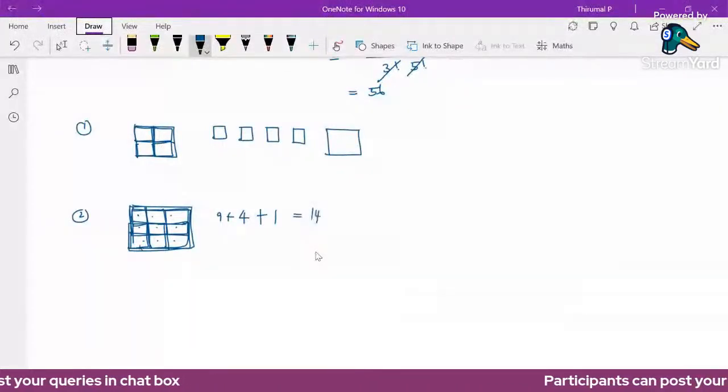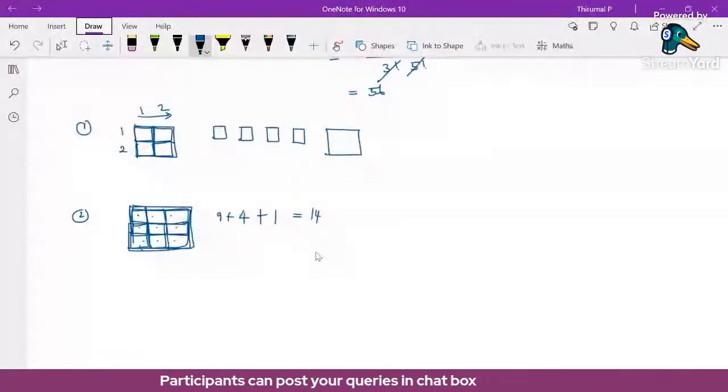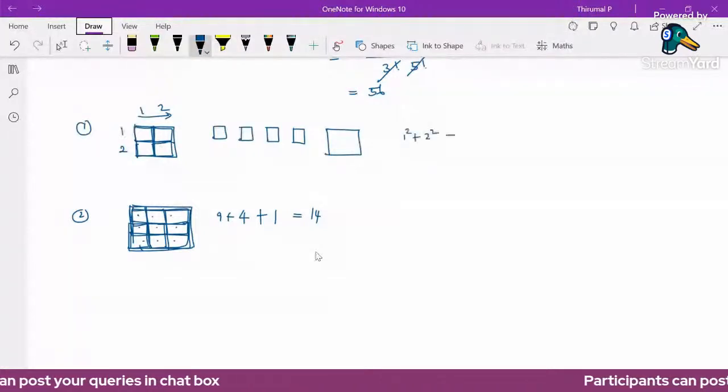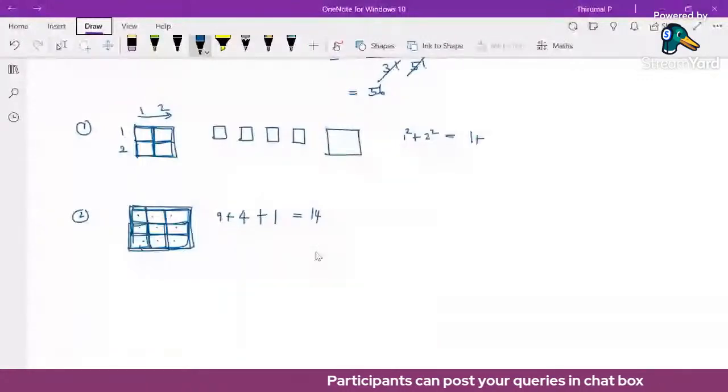This is equivalent to finding: in the row there are 2 squares, in the column 2. So 2 rows, 2 columns. The number of squares is equivalent to 1 square plus 2 square. 1 square value is 1, 2 square value is 4. So the number of squares is 5 here.